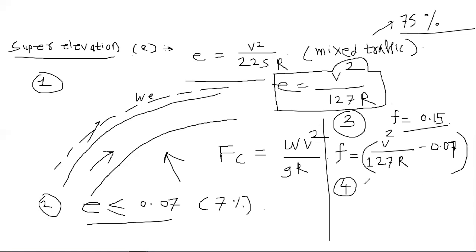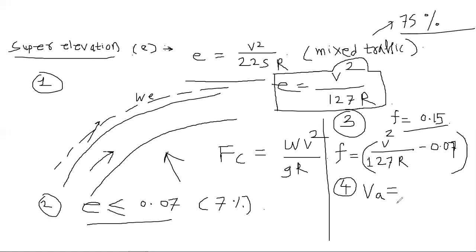Okay. So now we will have the formula for allowable speed, that is VA, maximum allowable speed, and that formula is an empirical formula.